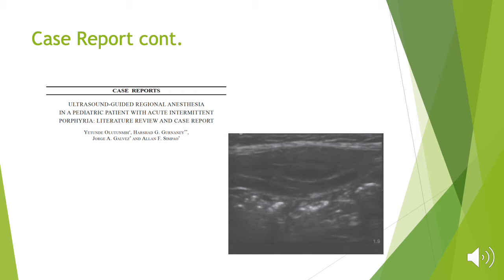The patient received a total of 2 1-milligram boluses of IV morphine over the following 15 minutes for pain, and there were no acute intermittent porphyria signs or symptoms experienced by the patient, and his vital signs remained stable throughout the PACU, and he was discharged home within 2 hours. They did follow up with him within 72 hours from the surgery and determined that the child never experienced any other acute intermittent porphyria signs or symptoms.